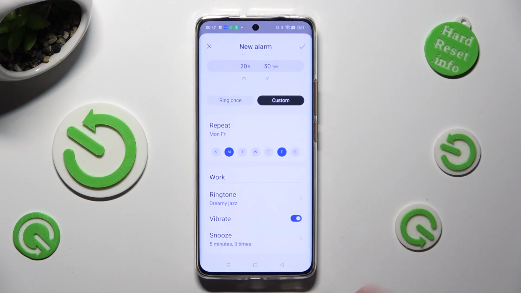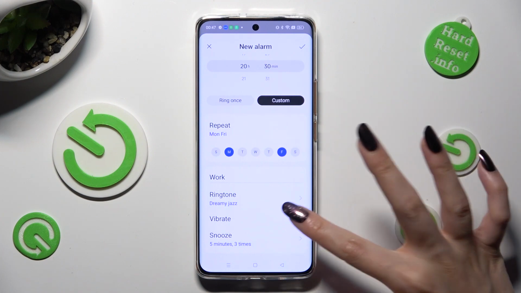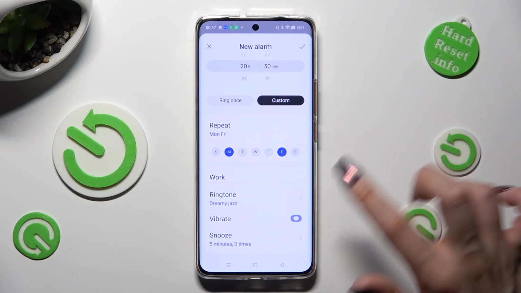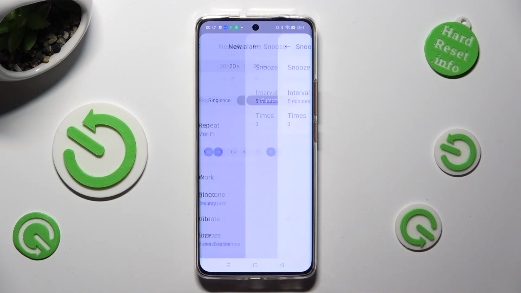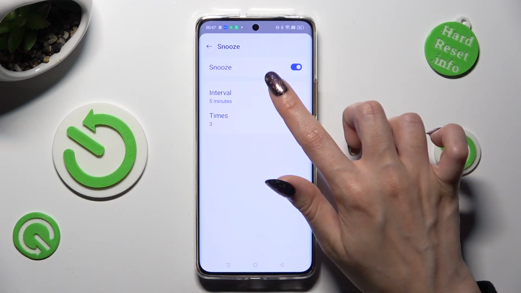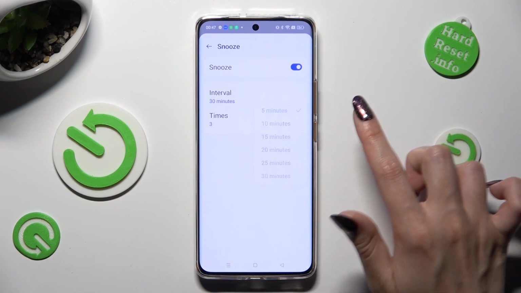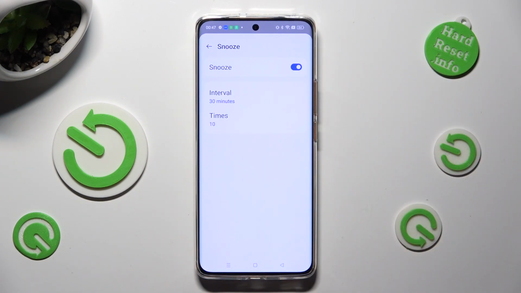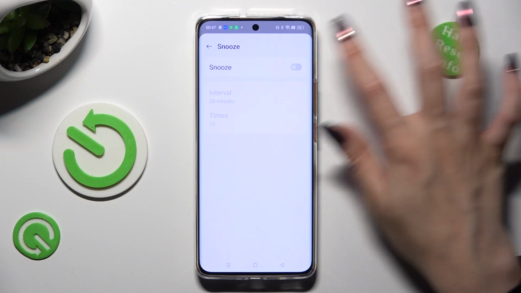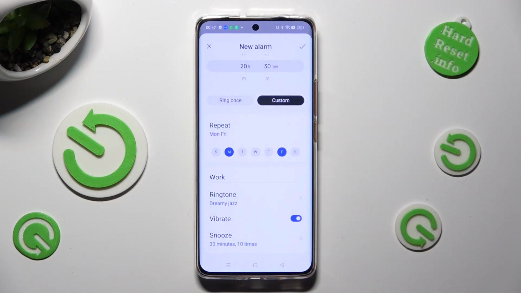Now click on this switcher next to Vibrate to disable or enable vibrations. Last but not least, tap on Snooze and select how many minutes it will take and how many times it will repeat. You can also enable or disable it by hitting this switcher at the top. Go back and to save your alarm, tap on this check mark at the top right corner.